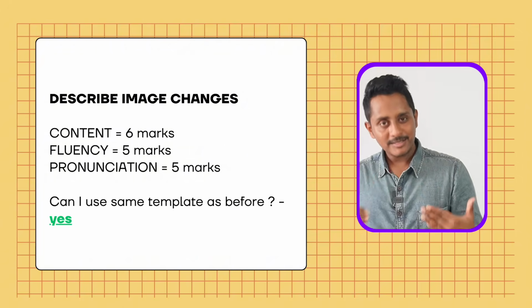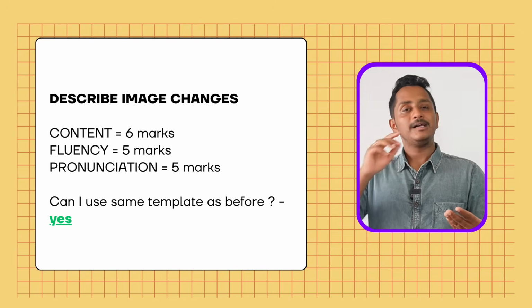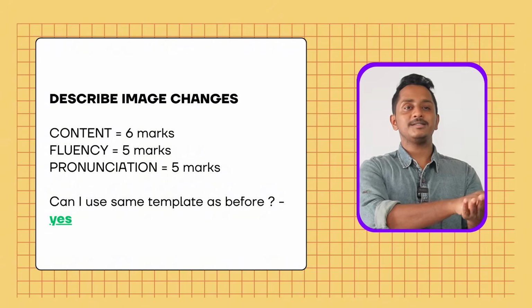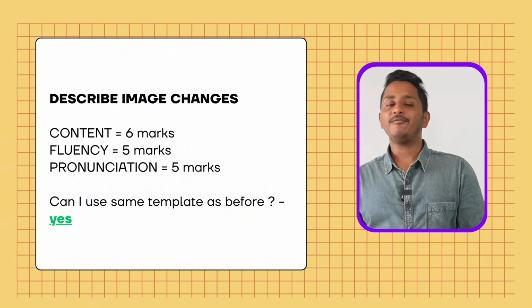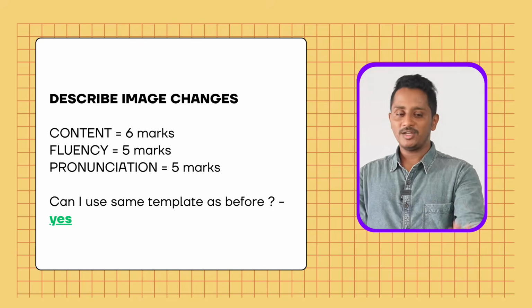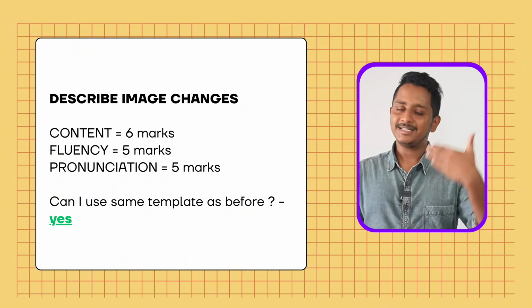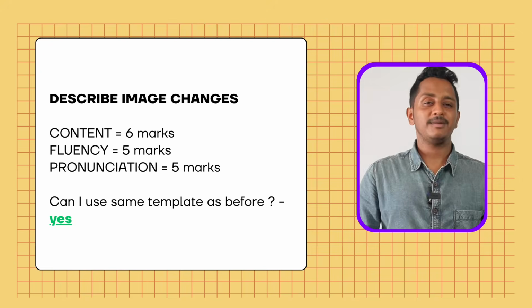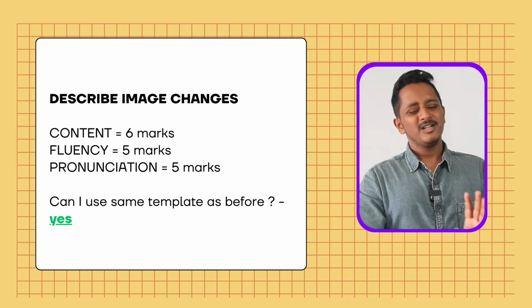You can use the same template. I've already tried the official mock test. We have 2 official mock tests on the Pearson website. One for those who gave the exam before August 7th, the other for those who gave the exam after August 7th. I have chosen after August 7th and I have got these changes, content 6, and I still have gotten 90 using the same template that I've shared before in many of my Describe Image videos. You can use the same.